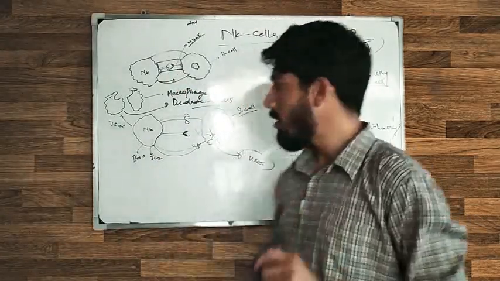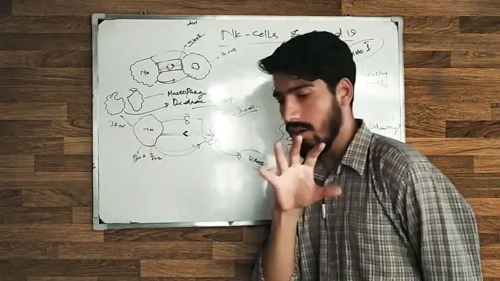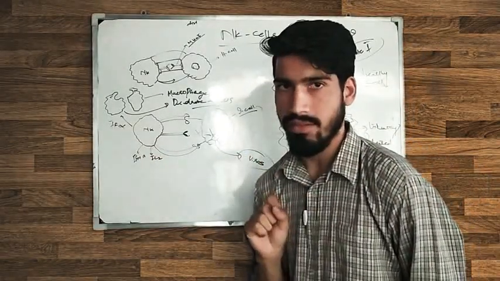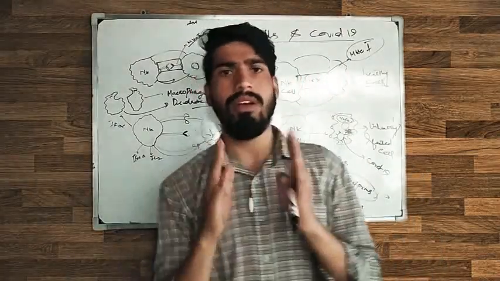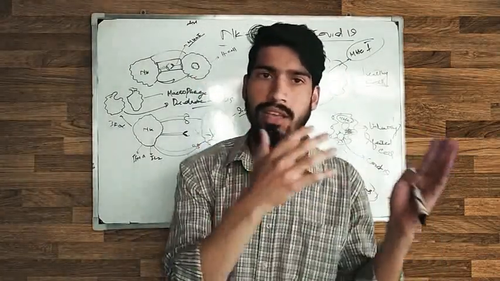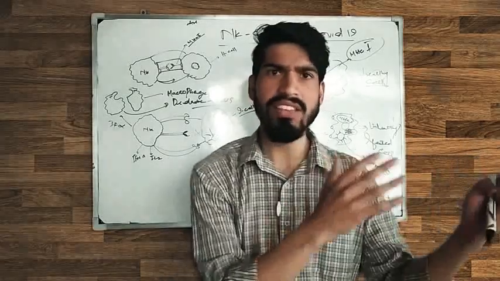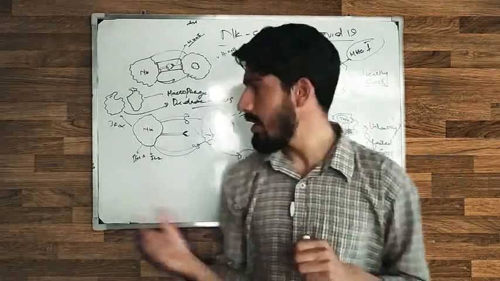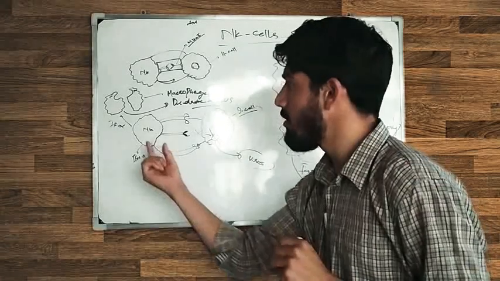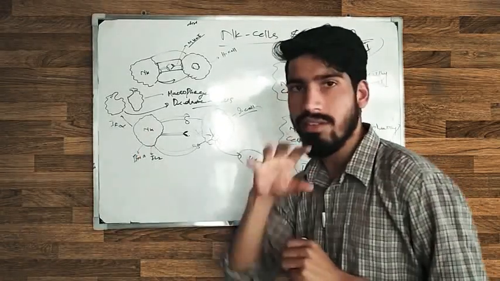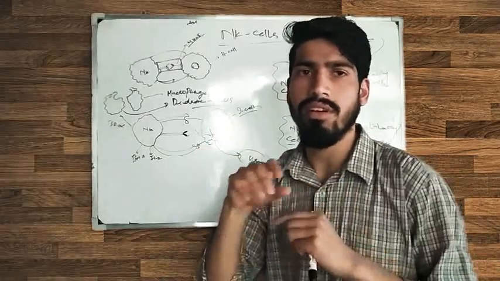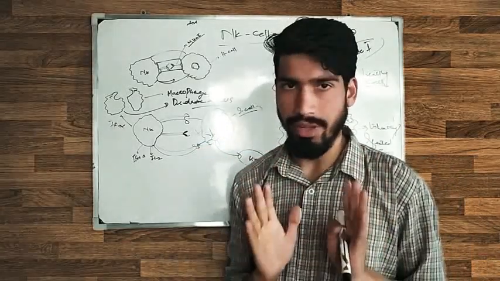If there are reduced numbers of NK cells, for example, let's assume the person caught the COVID-19 virus, but the person's NK cell number is very low inside the body.